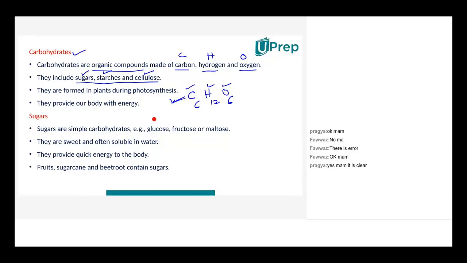Ma'am, actually, I would like to tell you something, like sugar tastes sweet. Starch and all is a kind of sweet, but an odd kind of taste. Then what does cellulose taste? Cellulose is tasteless. Cellulose does not have any taste. Maybe certain cellulose like methi might be rather a little bitter.